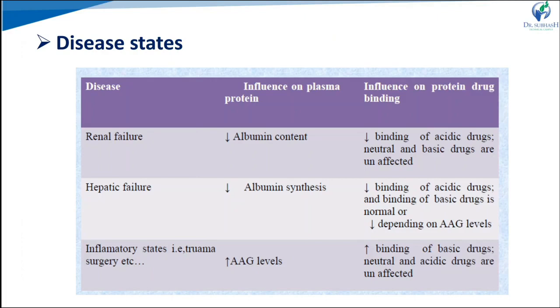In the inflammatory state, the glycoprotein level increases, which increases the binding of basic drugs that bind with the glycoprotein. So that is also increasing for the basic drugs. Neutral and acidic drugs are not affected by the increase of glycoproteins. So the pathophysiological condition and disease state also increase or decrease the amount of protein, and so alter the extent of protein binding of the drug.